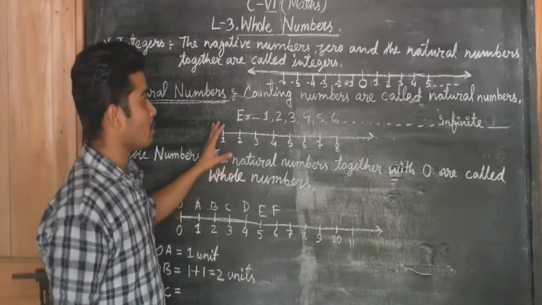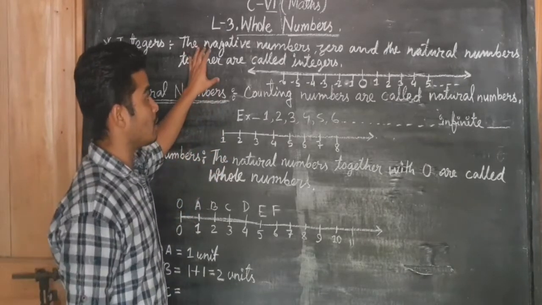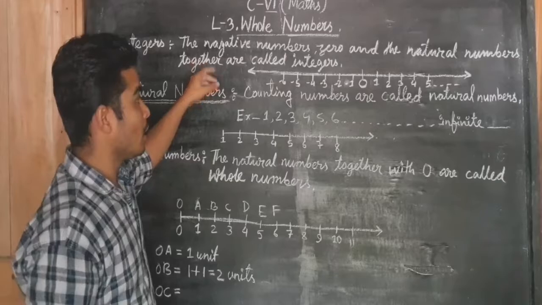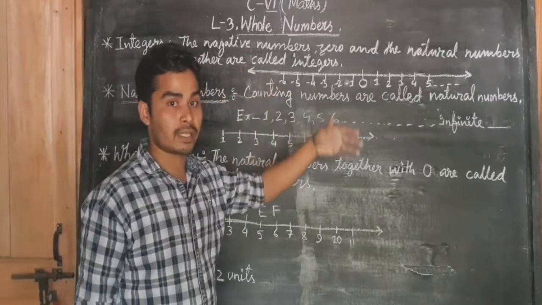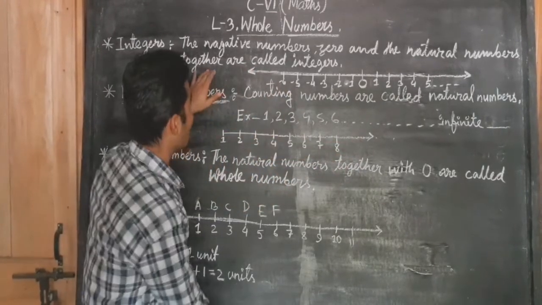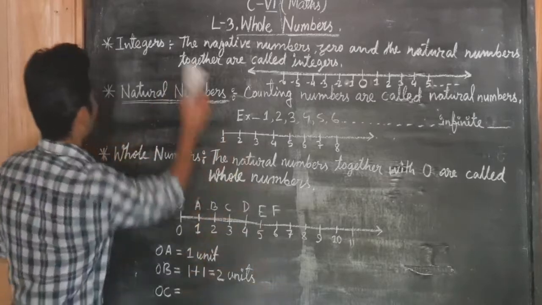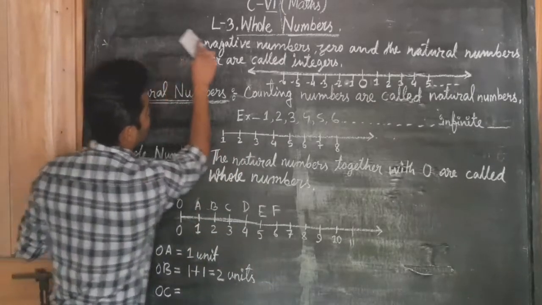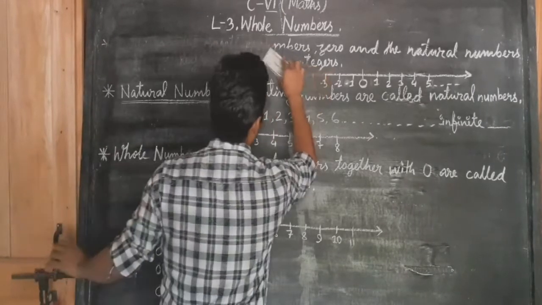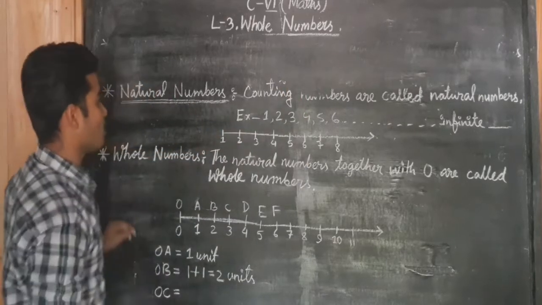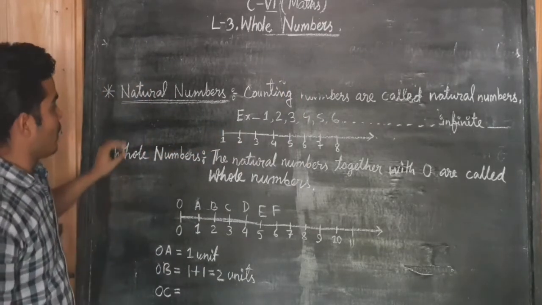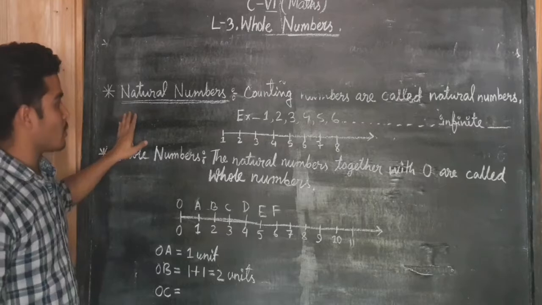So in this chapter, we are not going to study integers. We will study integers in the next chapter. So for now, I will wrap this part. Now look at the board. We will start from natural numbers.